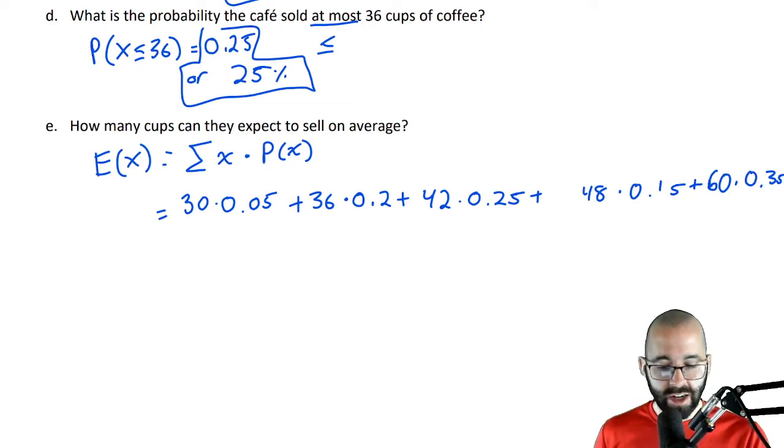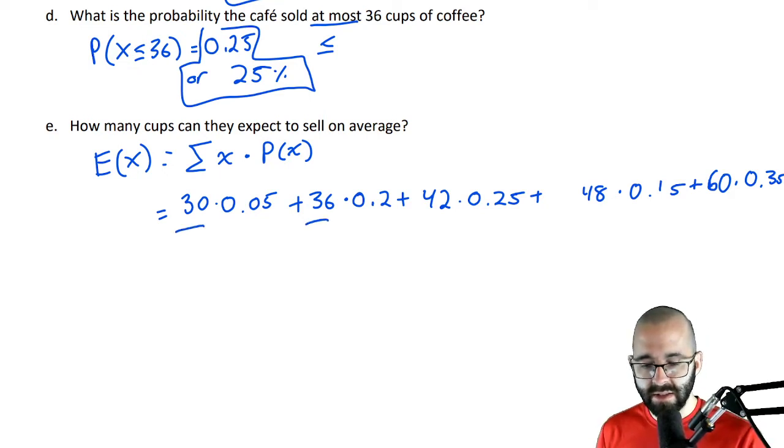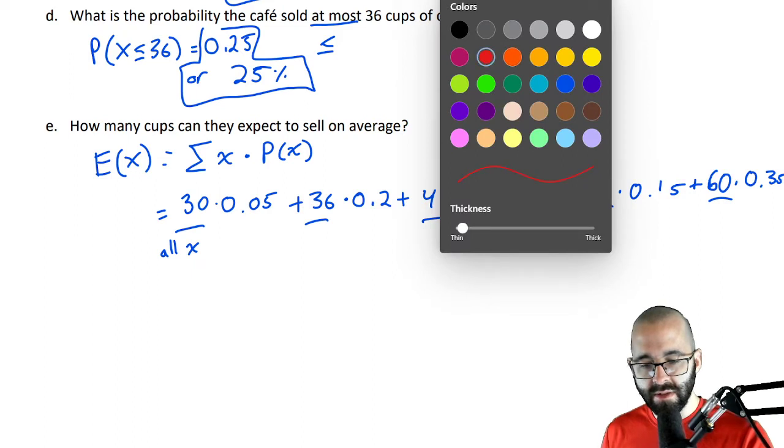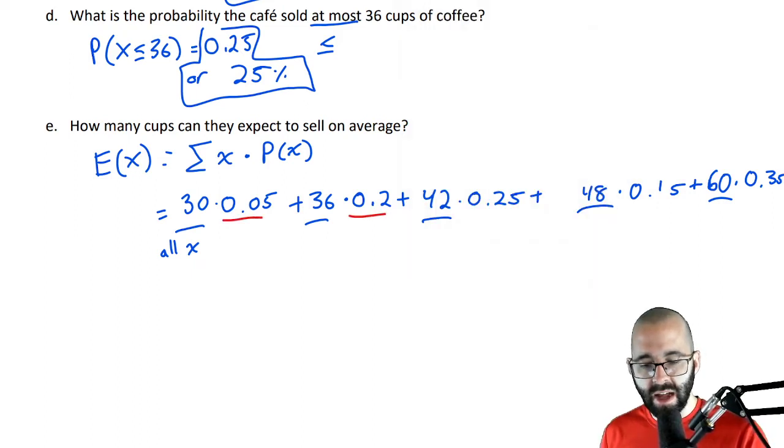So let's check our work here real quick before we go on. These should all be the x's. Right? These are all the x's. And then we should also have all the probabilities: 5%, add that 25, add that 50, add that 65, add that 100%. So make sure they all add up to 100%, and we have all the x's. Technically, these aren't percents, these are probabilities, but oftentimes we can think about them that way. And then type this all up on a calculator, and you get our answer.